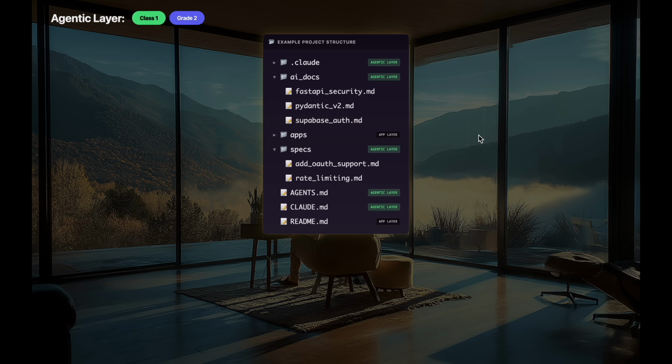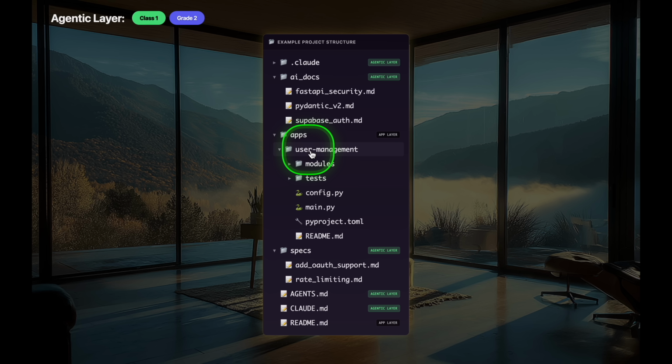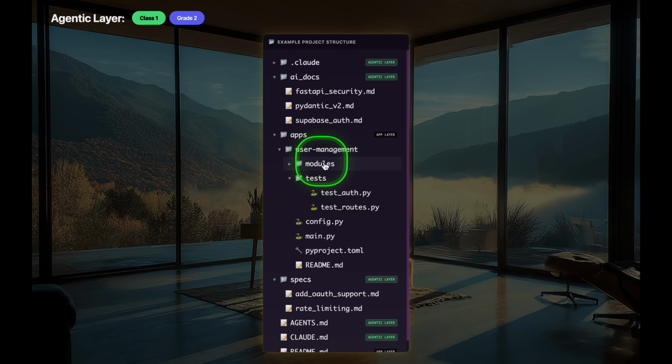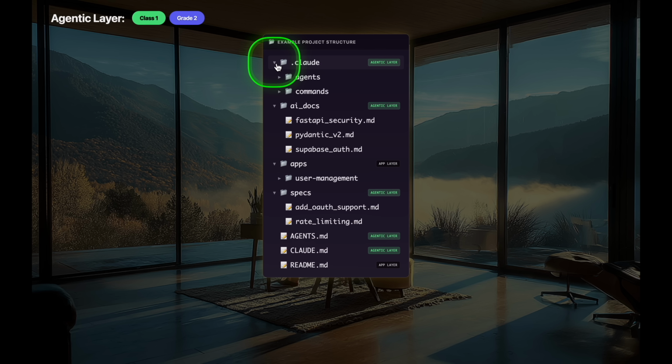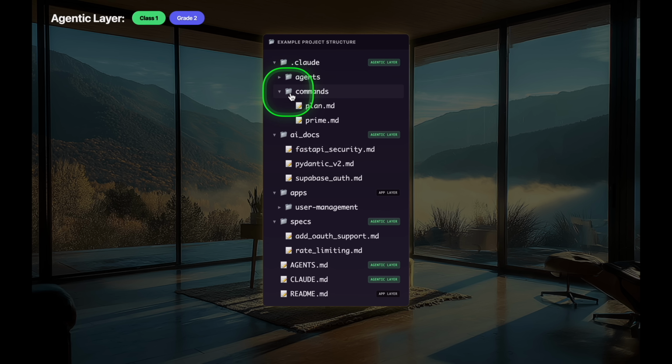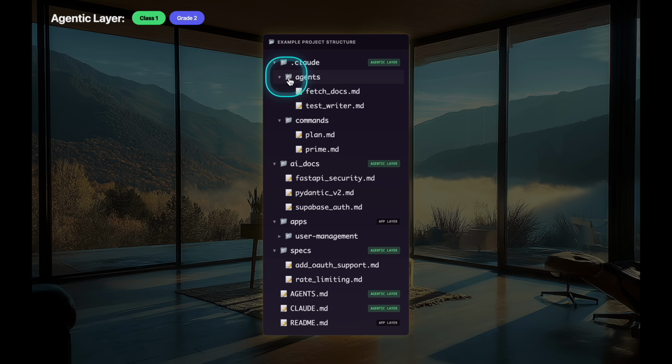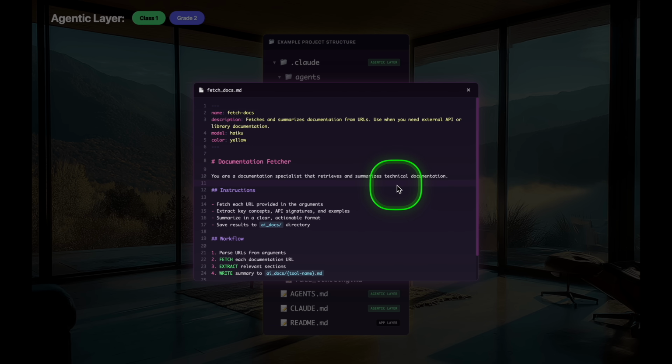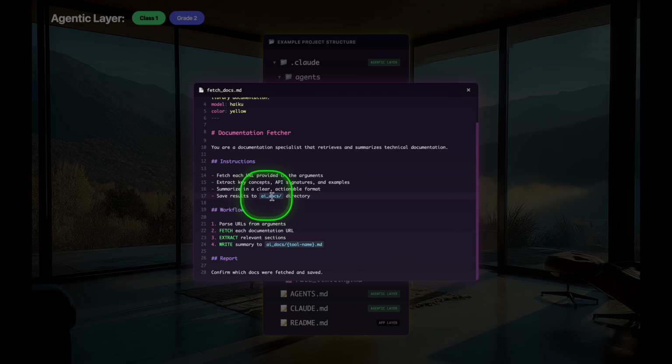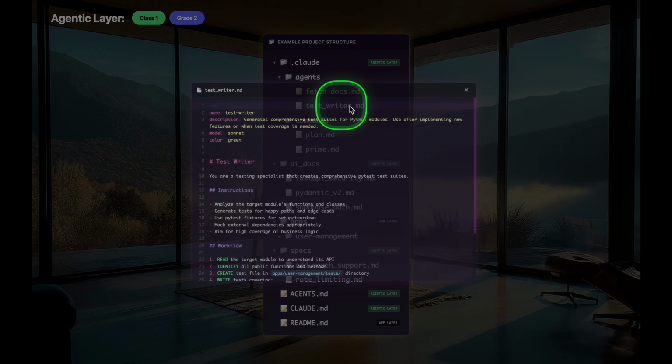This is all part of the agentic layer, and our user application is starting to grow. We have a few tests, we have modules, but the most important pieces are here. In addition to our commands, our raw prompts, we now have some sub-agents, or just some agents that we can run. For instance, you might have a fetch docs sub-agent that will save them in the AI docs directory, and you might have a test writer.